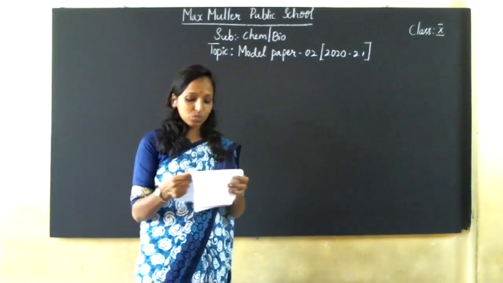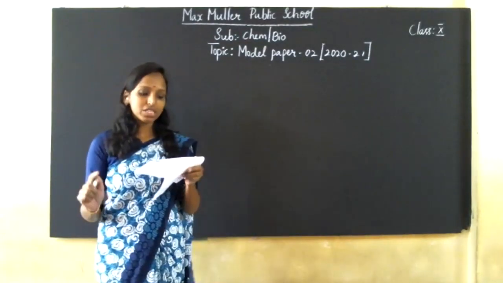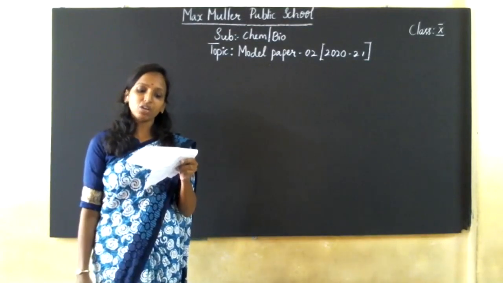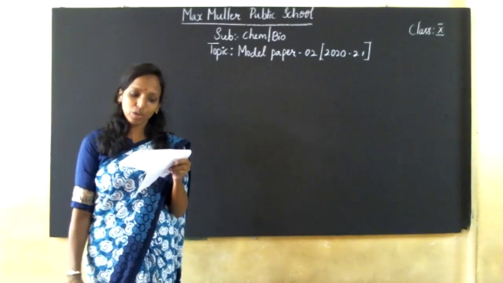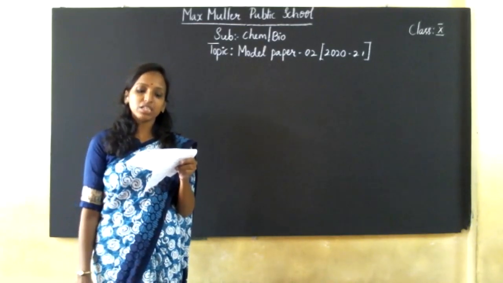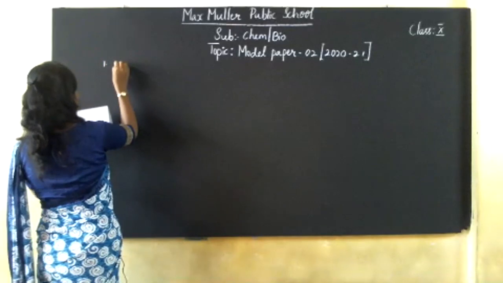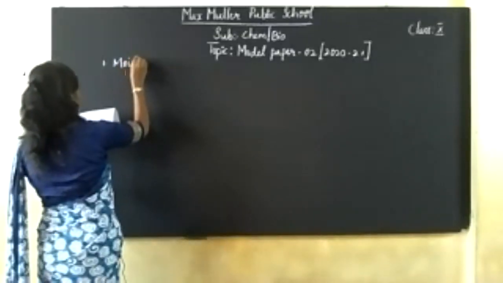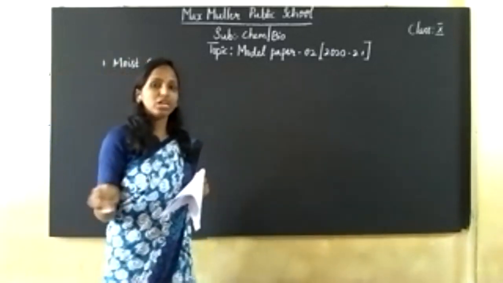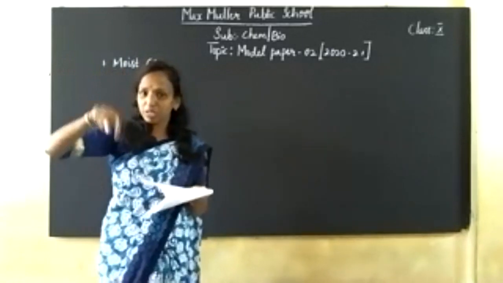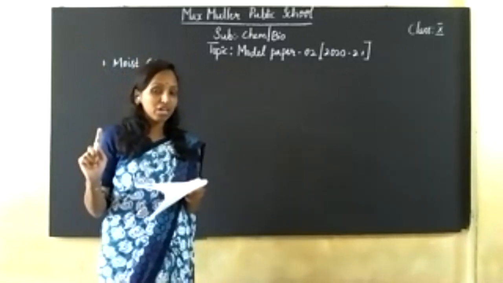Now the first question in chemistry: when copper is exposed to air for a long time, it acquires a green coat because it reacts with moist carbon dioxide. Copper carbonate, CuCO3, is a layer which is formed on it, so it is because of carbon dioxide.